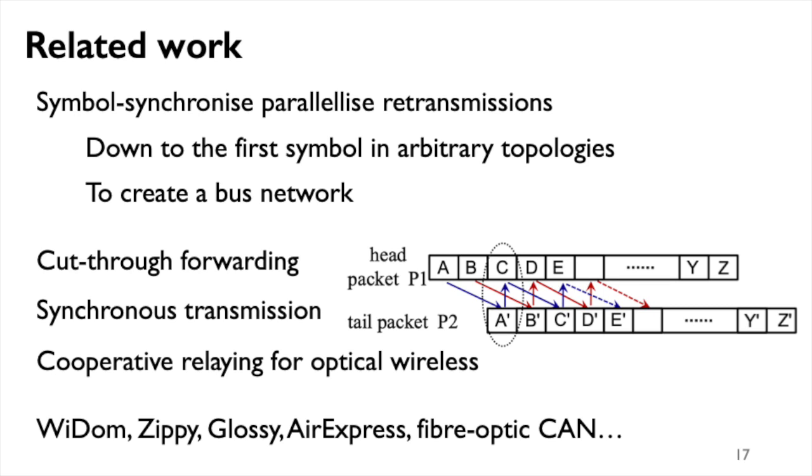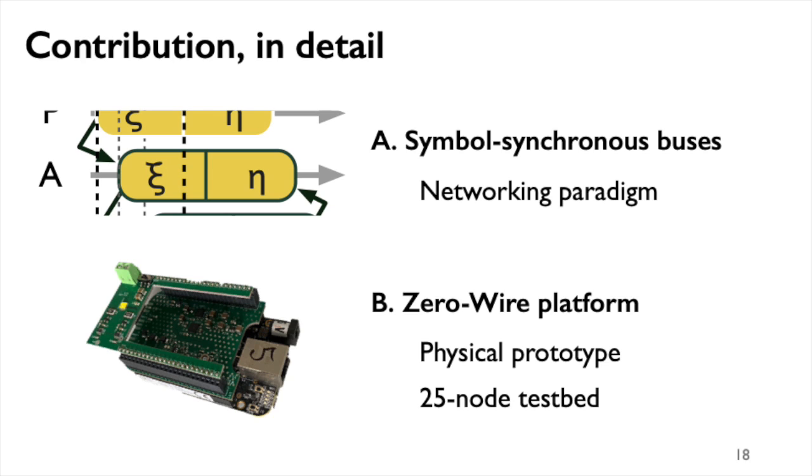This approach, and the resulting bus semantics, distinguish it from other techniques and systems found within the state-of-the-art, such as cut-through forwarding or cooperative relaying. The paper contains an in-depth discussion of related work, comparing our system to, for example, Widom, Zippy, and Glossy. Of course, the next thing we gotta do is actually instantiating this scheme.